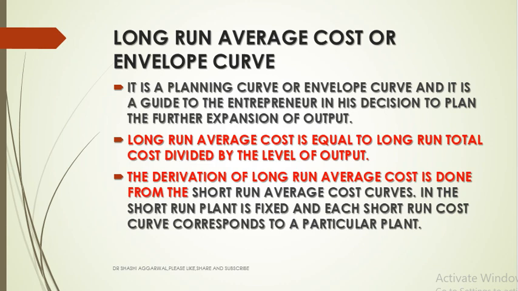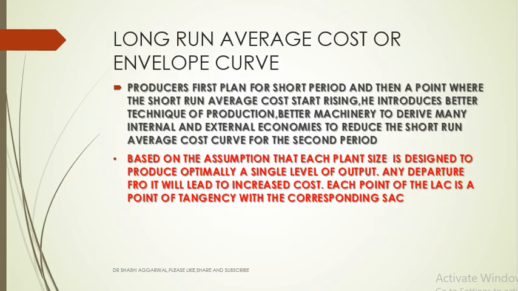In the short run, the plant size is fixed. Each short run cost curve corresponds to a particular plant. Plant means its production capacity. The producer first plans for the short period, then reaches a point where the short run average cost curve starts rising. Then he introduces better techniques of production and better machinery to derive many economies, internal as well as external, to reduce the short run average cost curve.